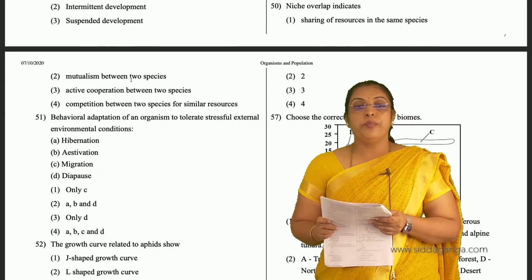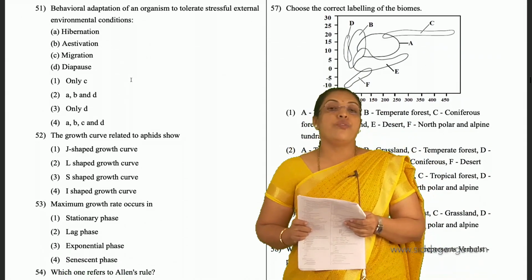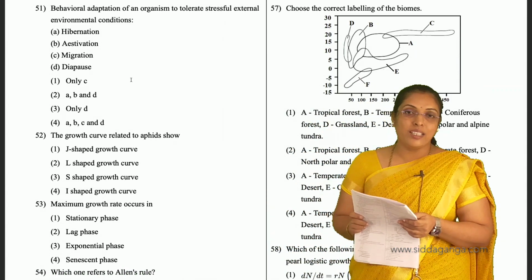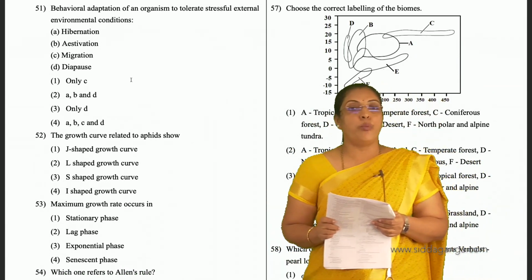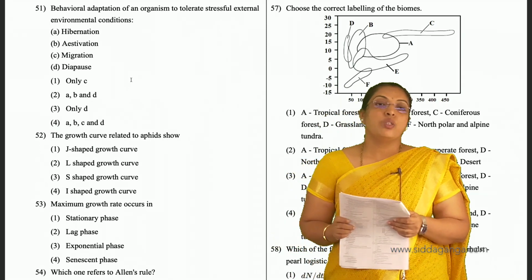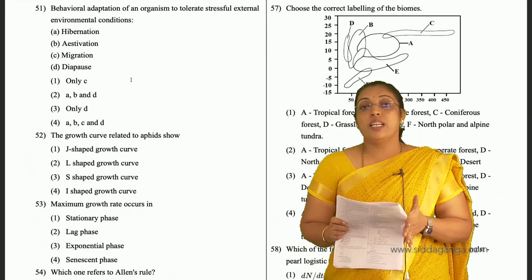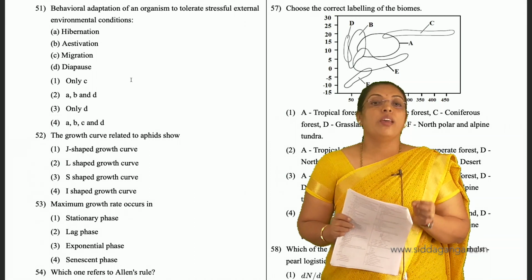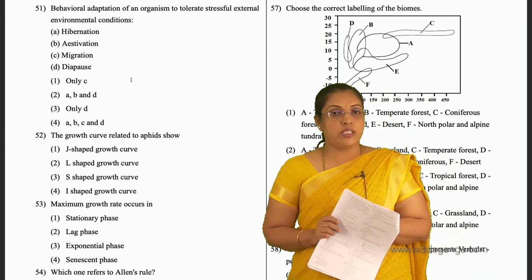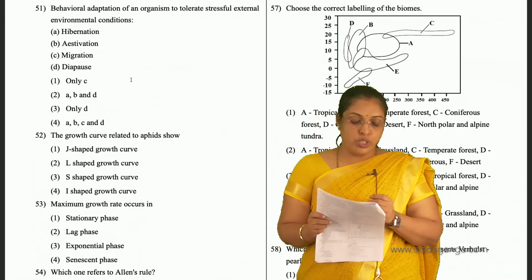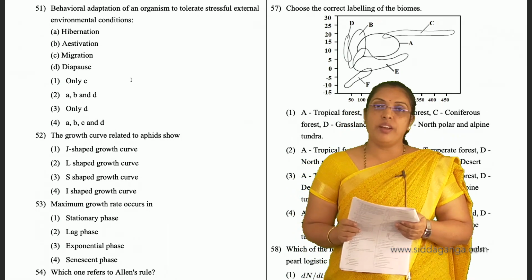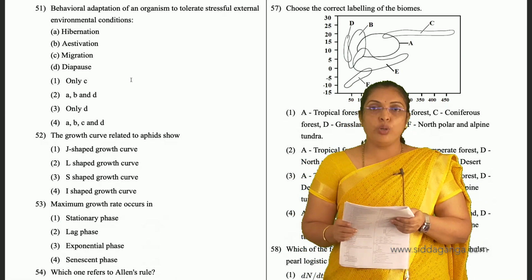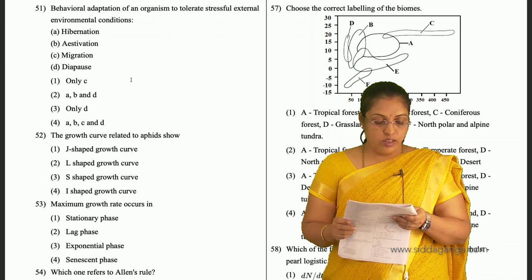And 51, behavioral adaptation of an organism to tolerate stressful external environmental conditions is. Hibernation is nothing but winter sleep, estivation is nothing but summer sleep, migration, diapause, all these come under behavioral adaptation. Fourth is the answer for 51.